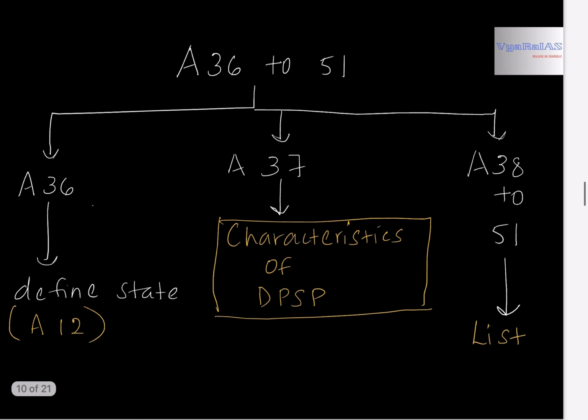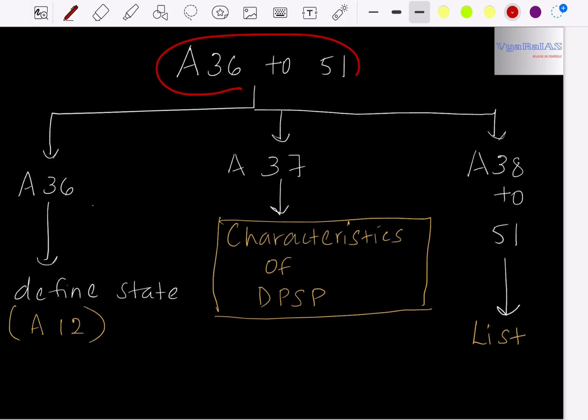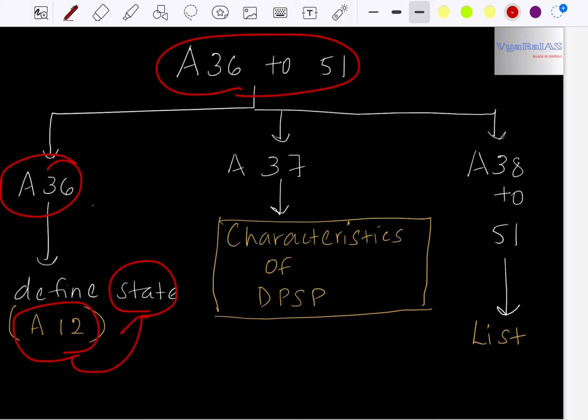Article 36 defines state. Already in fundamental rights, while we studied article 12, we studied the meaning of state with respect to the subject polity. That is, state covers the central government, the state government, and also various other organizations or bodies that are funded and managed by government. So all this comes under state.